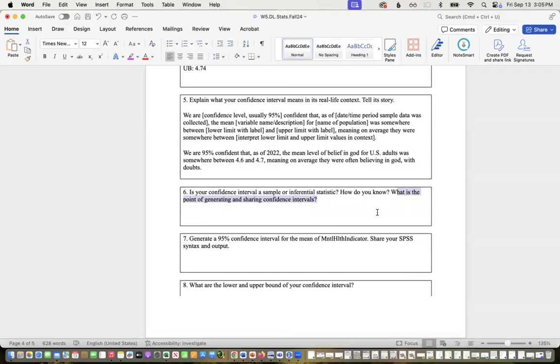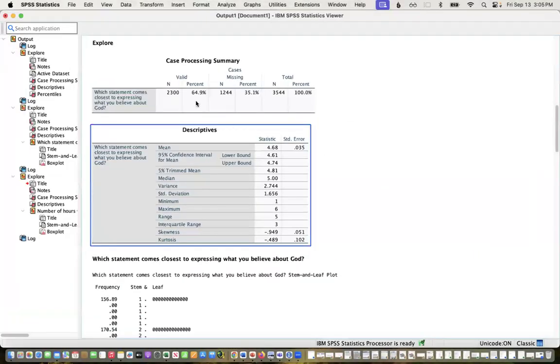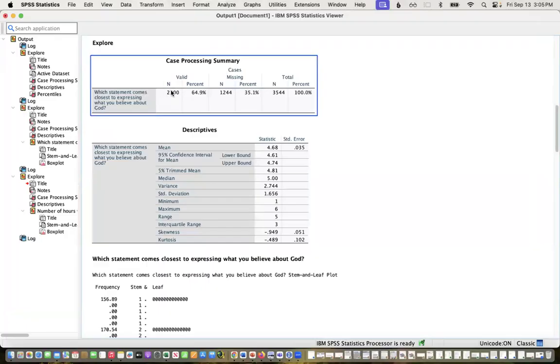What is the point of generating and sharing confidence intervals? So again, the point here is that nobody cares about these 2,300 adults, right? They were just randomly selected from all US adults. We don't want to know what their beliefs in God are. We don't want to know how many hours they worked last week, right? The reason that we surveyed them is to know about our target population. So when you're sampling, it's to be able to make generalizations about a target population.